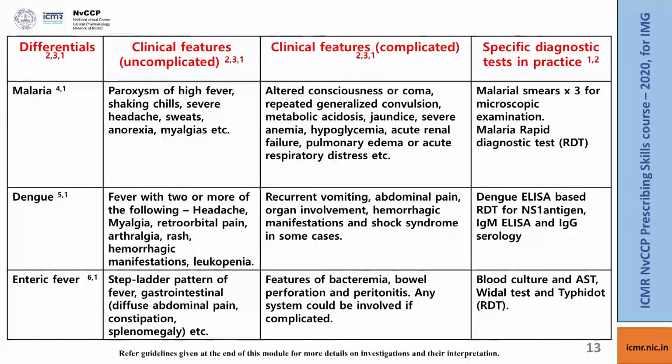Now, as we have seen already, our initial diagnosis was a case of acute undifferentiated fever and the following differentials were considered. For the differentials, we have given the clinical features, how they present in both uncomplicated and complicated scenarios, and we have also listed specific diagnostic tests which are there in practice. You could refer to the guidelines given at the end of this module to better understand what investigations have to be ordered on which day and how to interpret them.